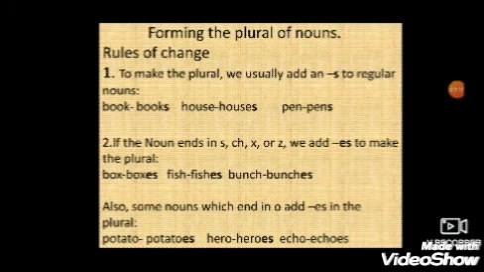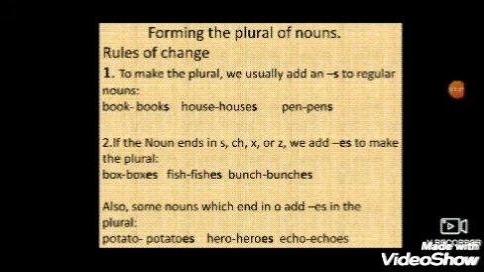Second rule, if the noun ends in s, ch, x or z, we add es to make the plural. Here you can notice the hissing sound of a snake, like box, boxes, fish, fishes, bunch, bunches.